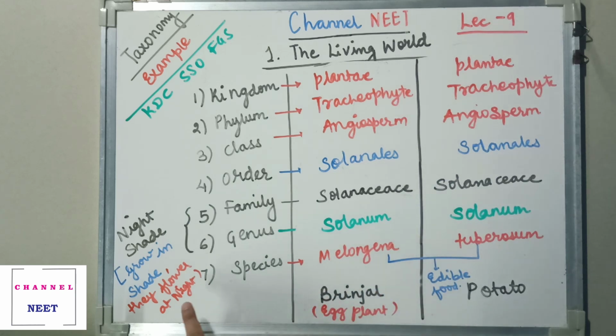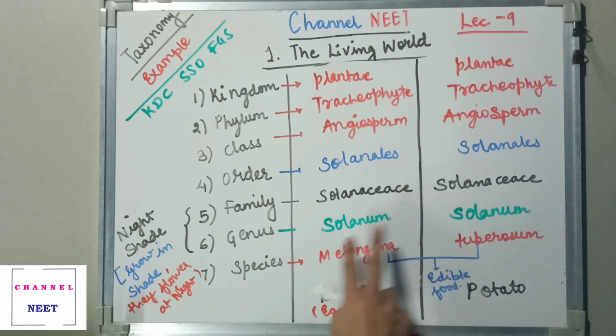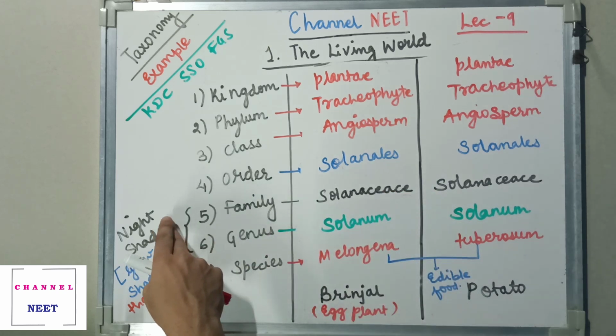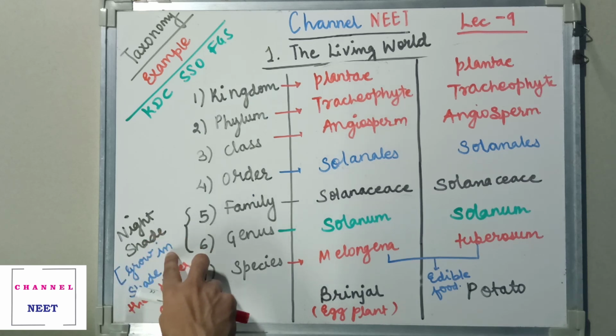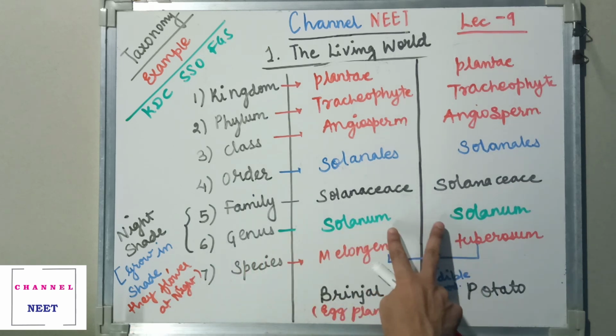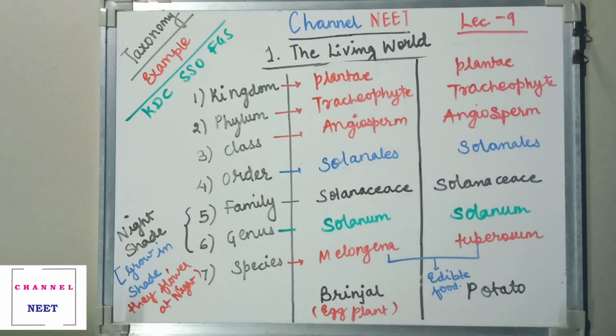So due to this common characteristic between the brinjal and potato, they have been kept into the same genus and the same family. I repeat, the nightshade. Nightshade means they grow in shade and they flower at night. So due to this property, they have been kept in the same genus and the family.